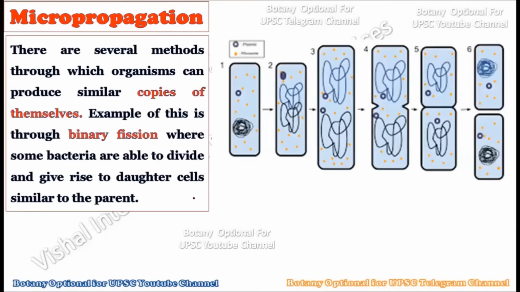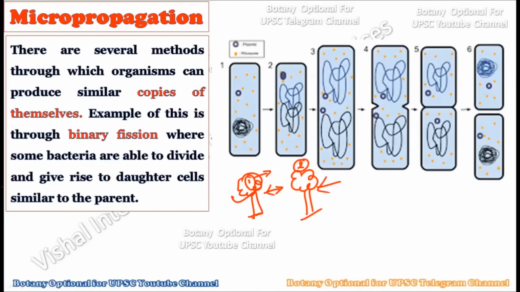Now see, there are several other methods also in which exact copies of organisms get created. In micropropagation, we have already told you that an exact copy of the plant is created with the same genetic composition. This first plant, from which we have taken the explant and created this second plant, both these plants are genetically very similar to each other, because there is no difference in the genes between the donor plant and the newly created plant.